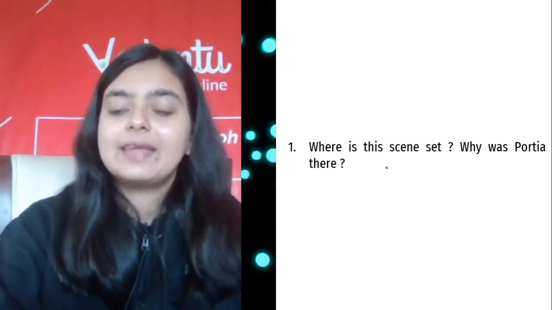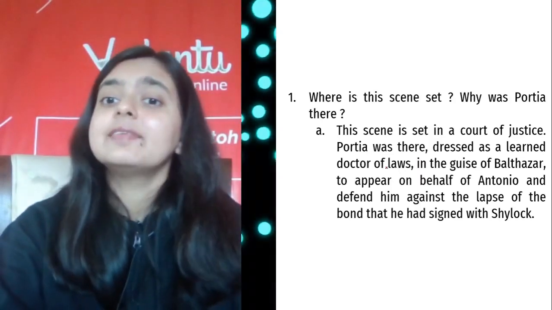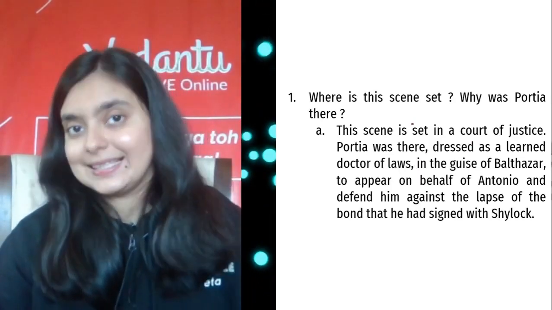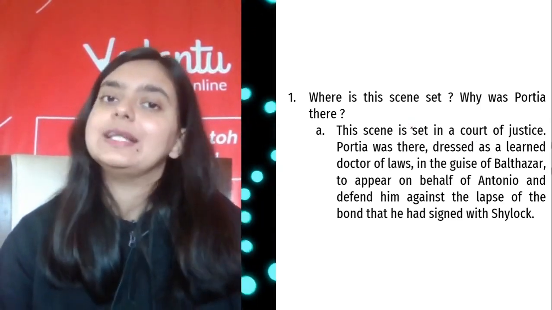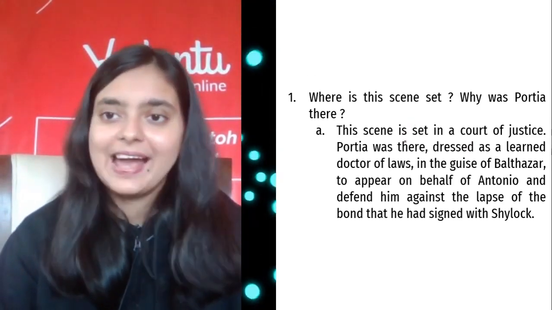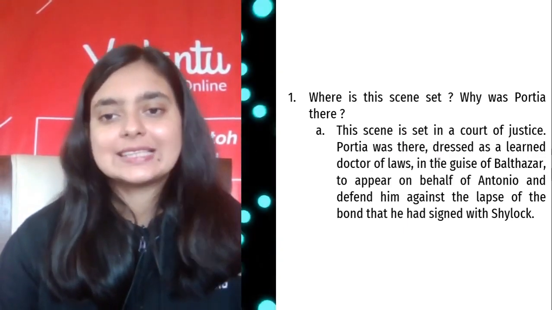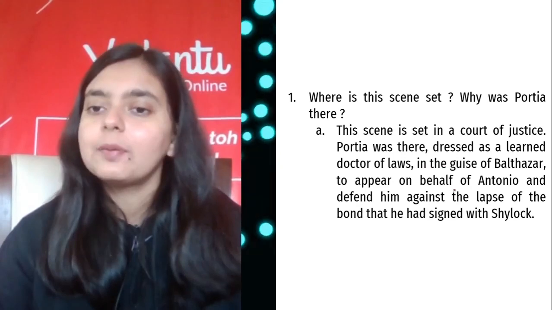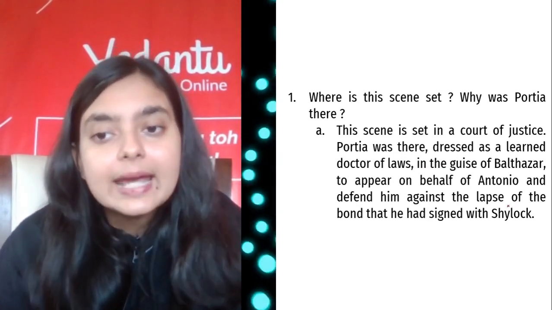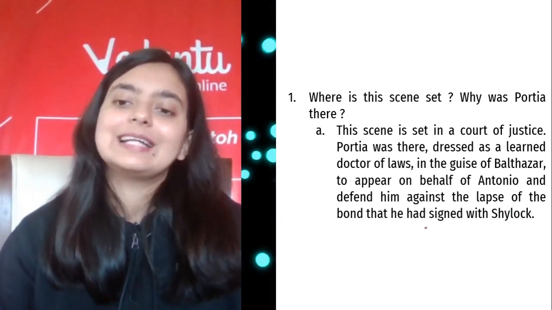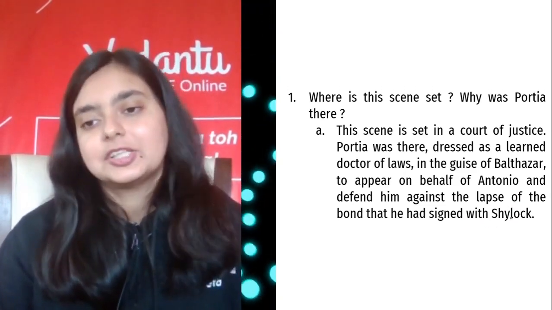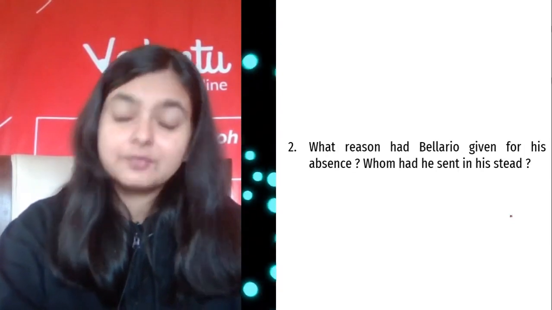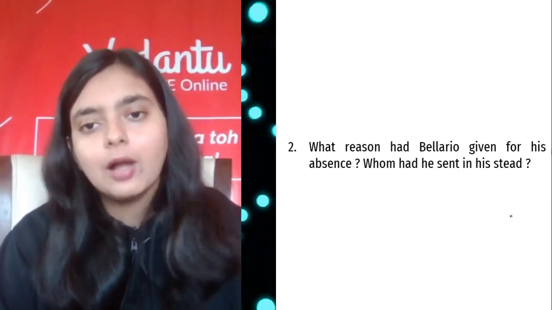Okay, why was Portia there? The scene is set in the court of justice, right? So you need to know the context. To know the context, you need to read the play. Portia was there dressed as a learned doctor of laws in the guise of Balthazar to appear on behalf of Antonio and to defend him against the lapse of the bond that he had signed with Shylock, right? So she was there to defend Antonio. You know that already. She was disguised as the doctor of law.